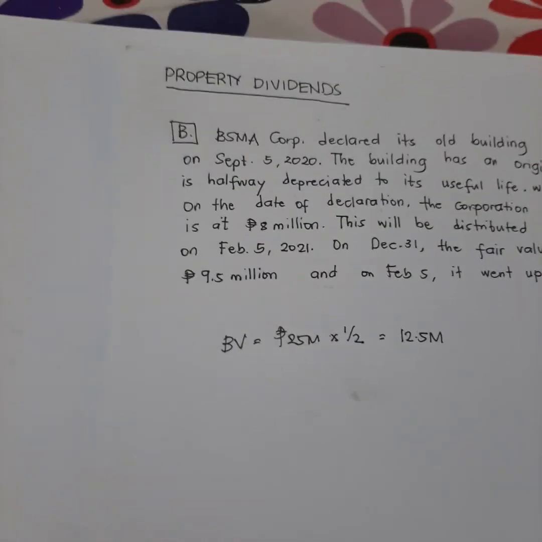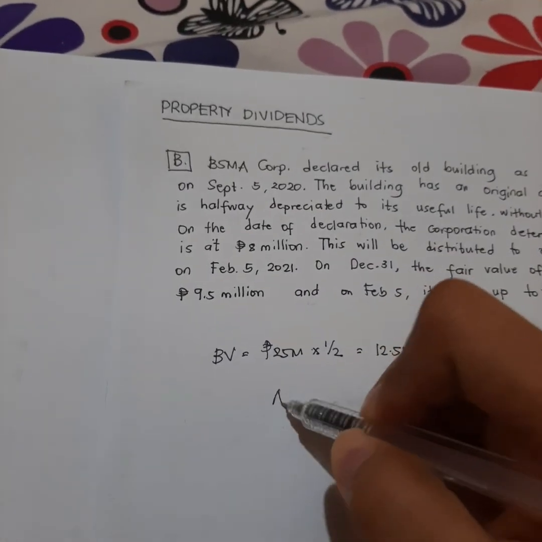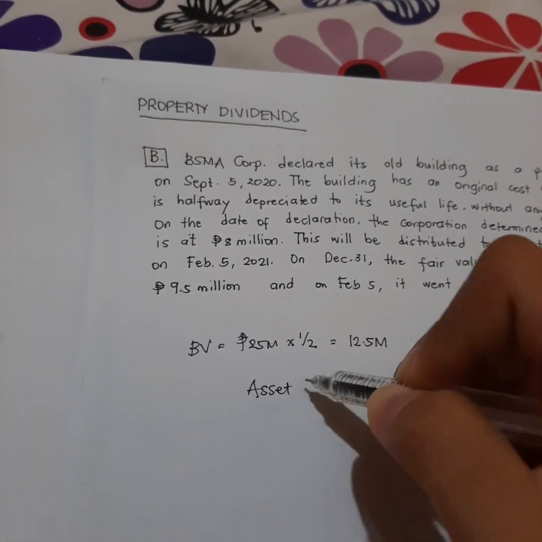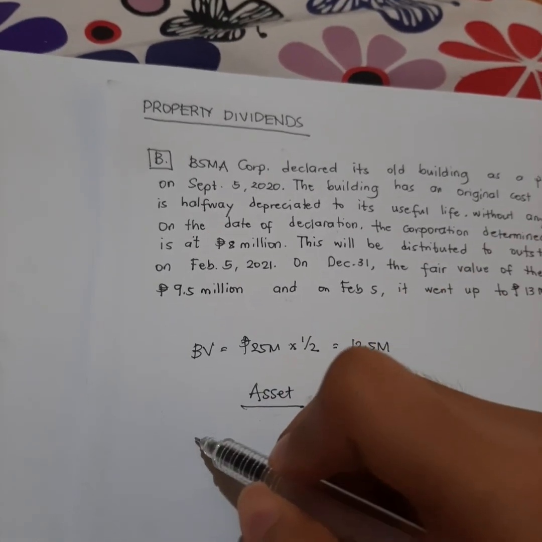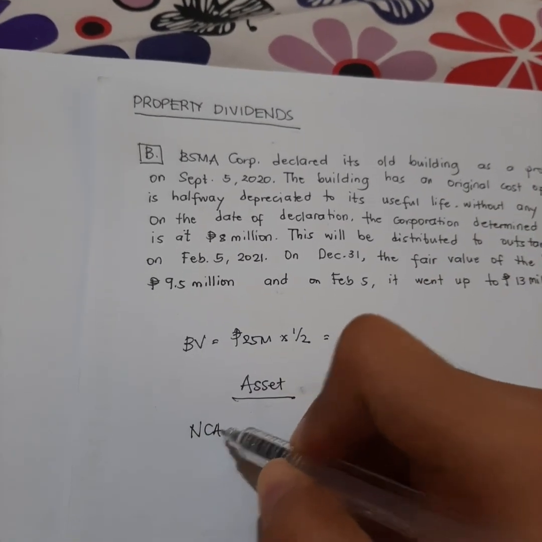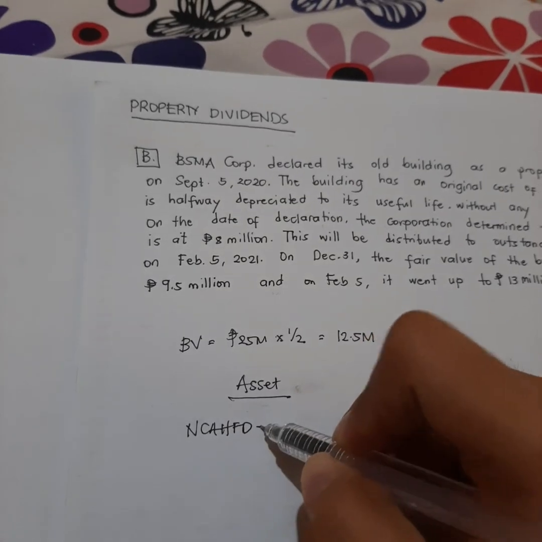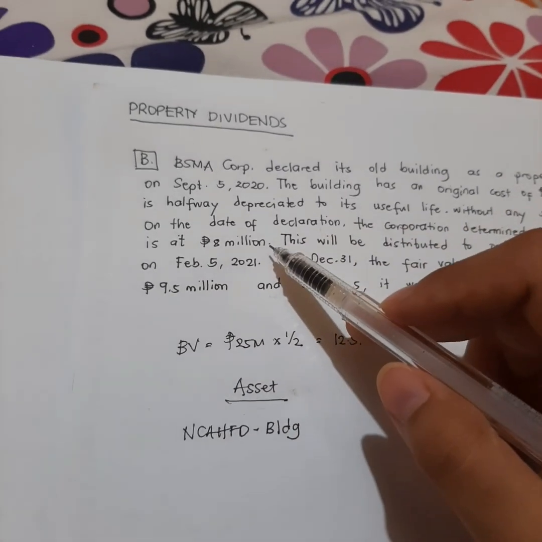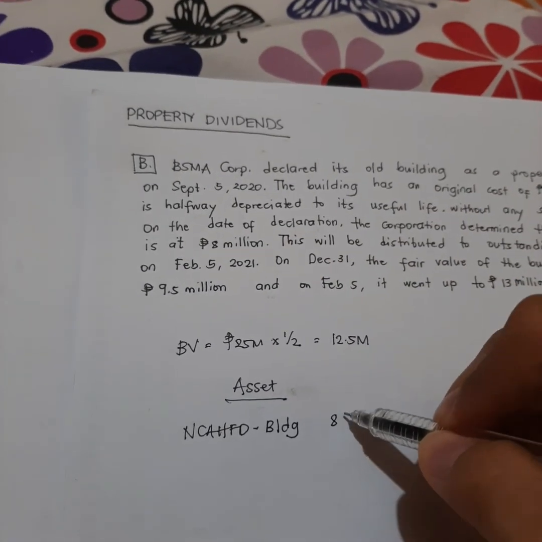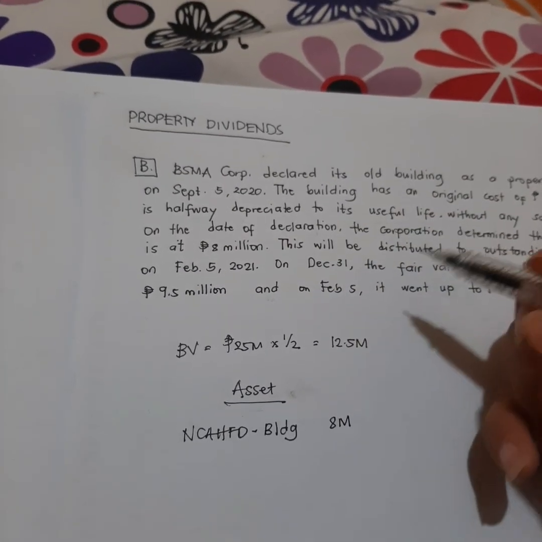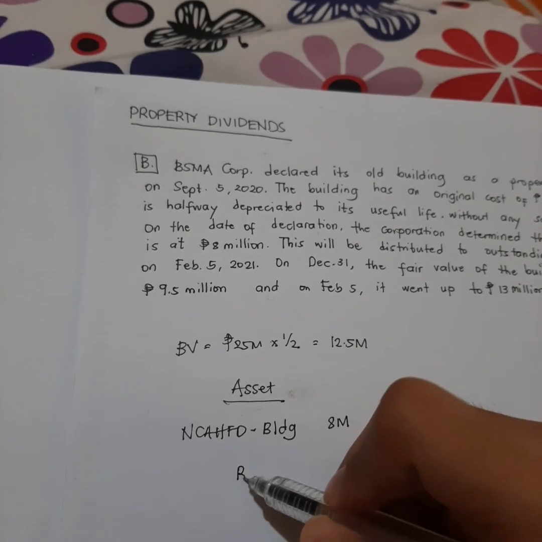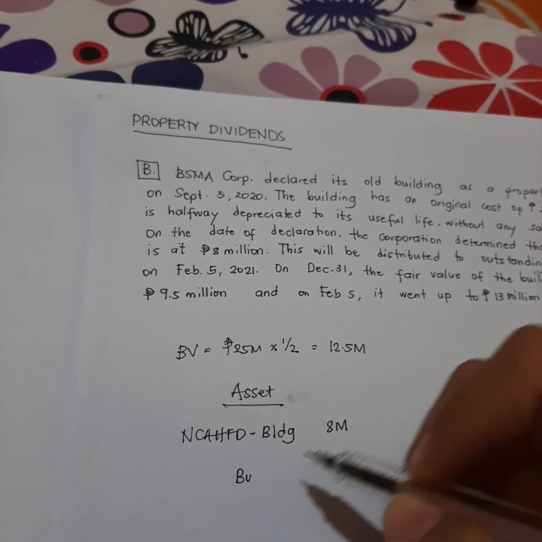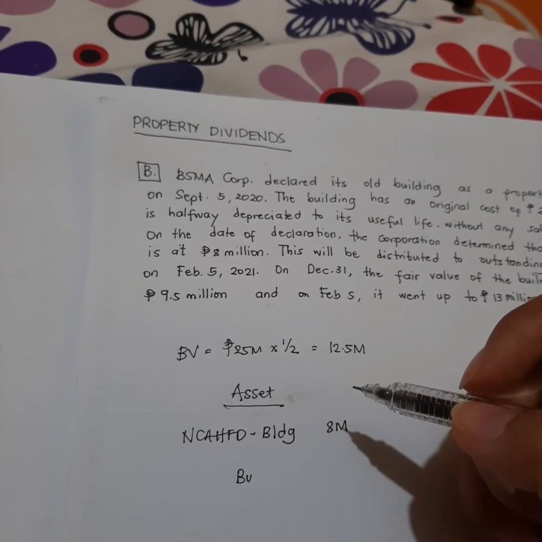So, to record this, so on the asset side, we will record non-current asset held for distribution, building. So, magkano lang natin siya i-record? At 8 million pesos.